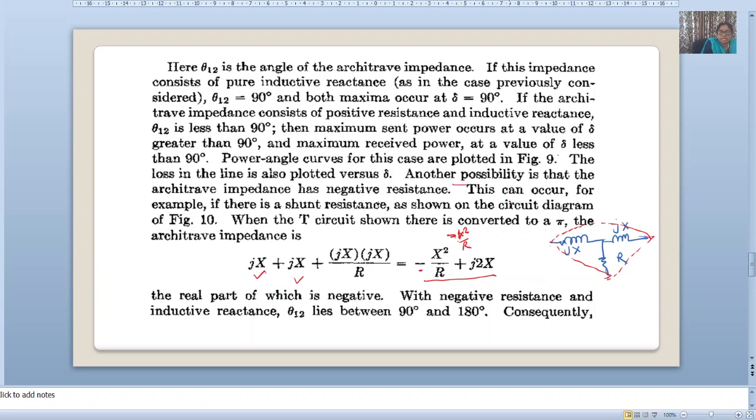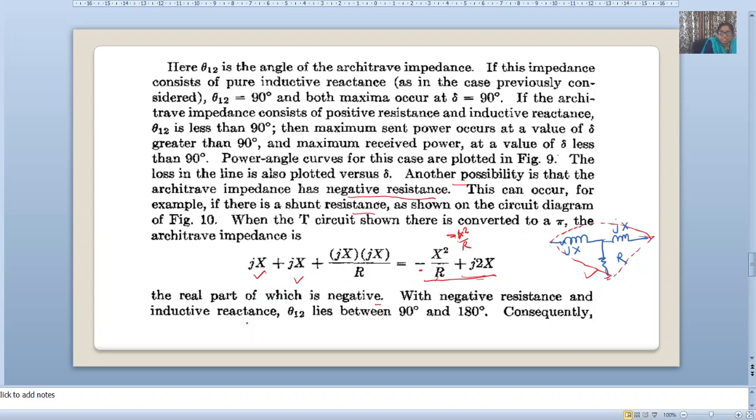Another possibility is that the arbitrary impedance has negative resistance. This can occur, for example, if there is a shunt resistance as shown in the circuit diagram of figure 10. When the T circuit shown there is converted to a pi, the arbitrary impedance is this. The real part is negative.